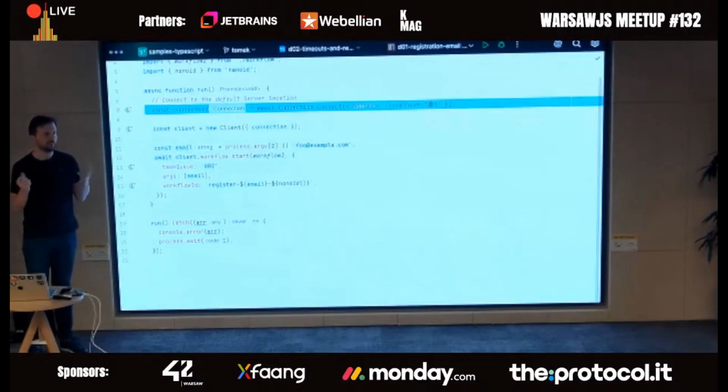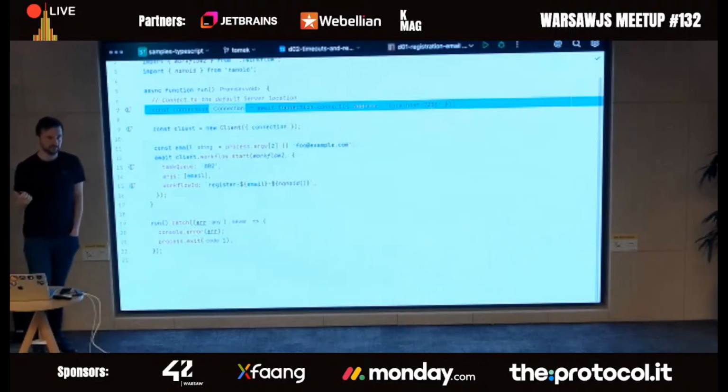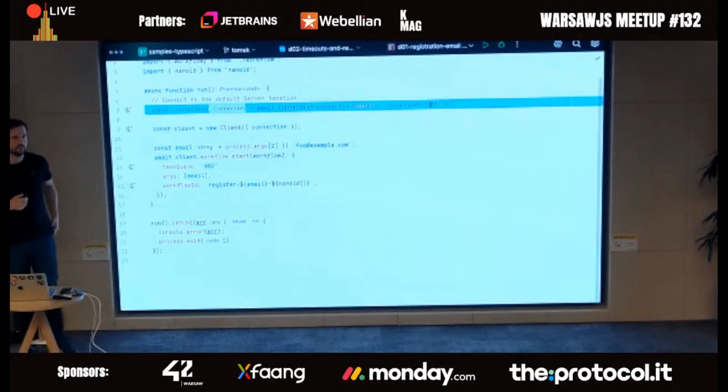So you no longer have retries, persistence, and so on, but you still have code which runs your function. But if you need to catch the error, you still can. So you can do try catch, and you can tell Temporal that some errors should be propagated rather than swallowed, like after retries. Still possible.